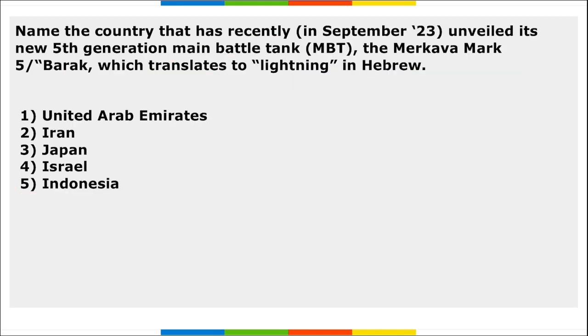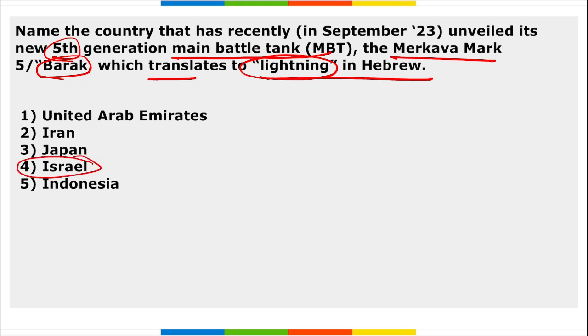Next, name the country that recently unveiled its new 5th generation main battle tank, that is Merkava Mark 5, that is by the name Barak, which translates to lightning in Hebrew. So the right option is Israel. Correct? So Israel unveiled their 5th generation main battle tank, the Merkava Mark 5 or Barak, which translates to lightning in Hebrew.